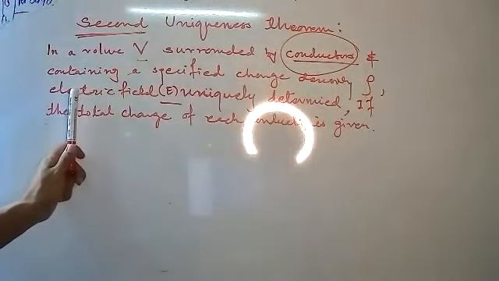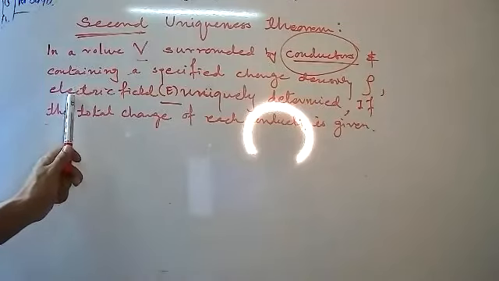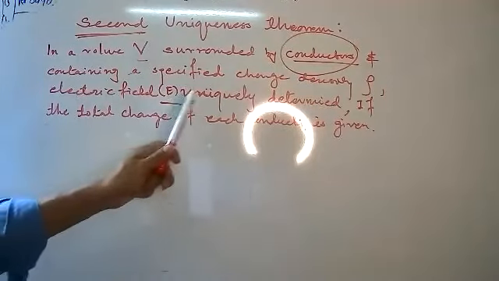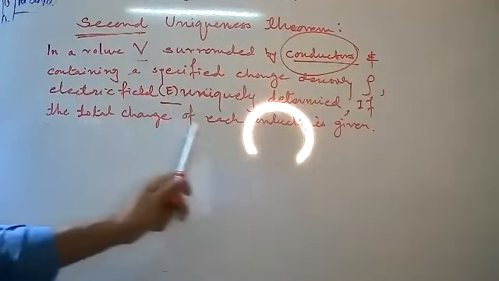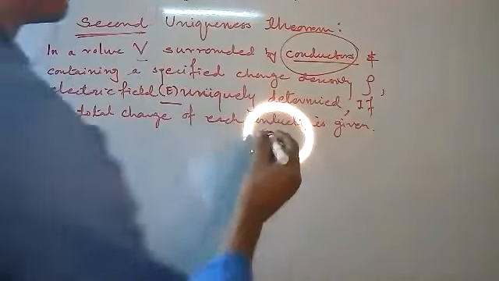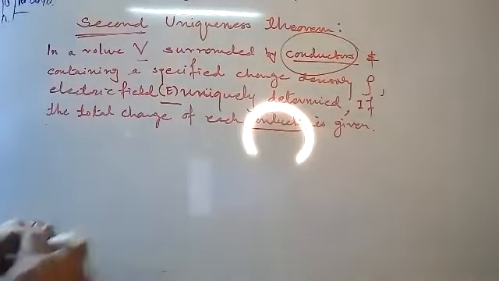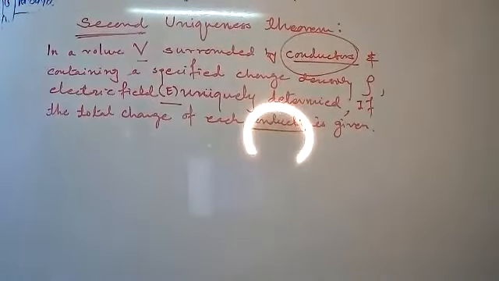And here we can find the electric field E if and only if the total charge of each conductor is given. In the exam, if you write the statement, you should write all these points. Then see the diagram. Can I proceed, dear student? Yes, sir.